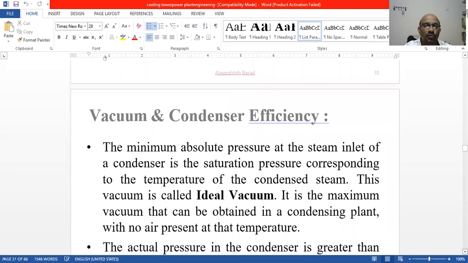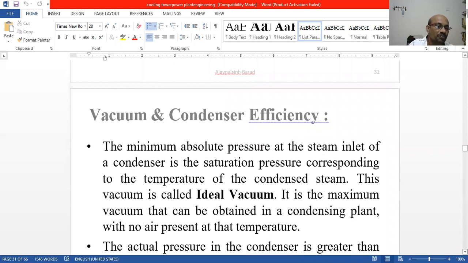So how can we develop this? We can develop vacuum and condenser efficiency. The minimum absolute pressure at the steam inlet of the condenser is the saturation pressure corresponding to the temperature of the condensed steam. Generally this vacuum is called the ideal vacuum.